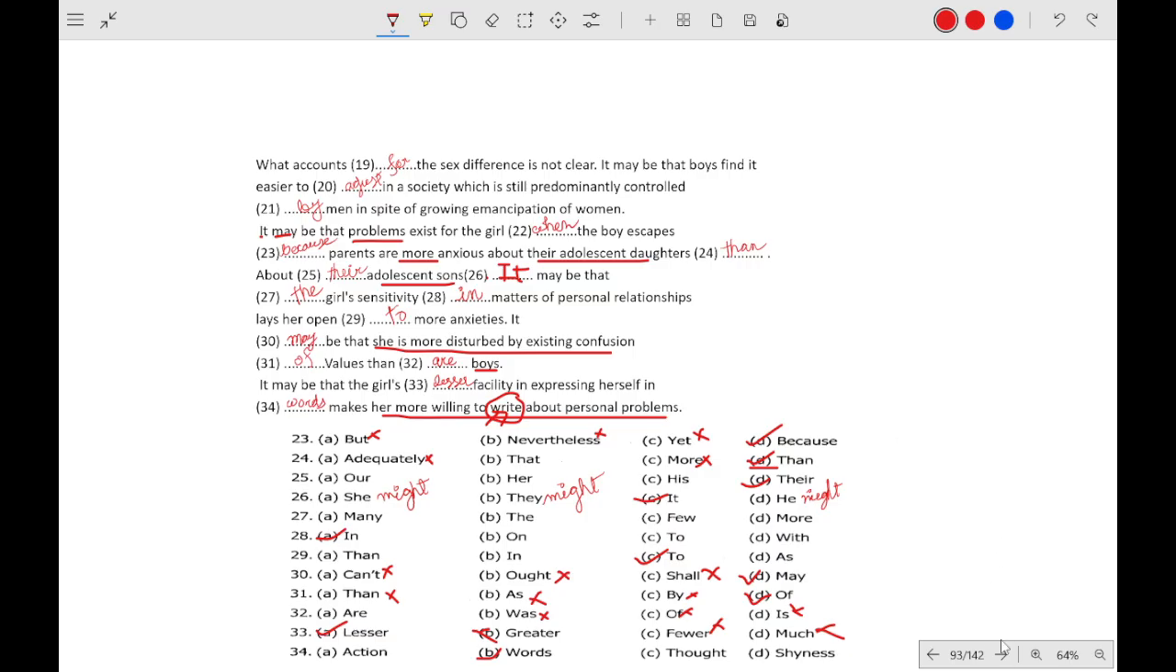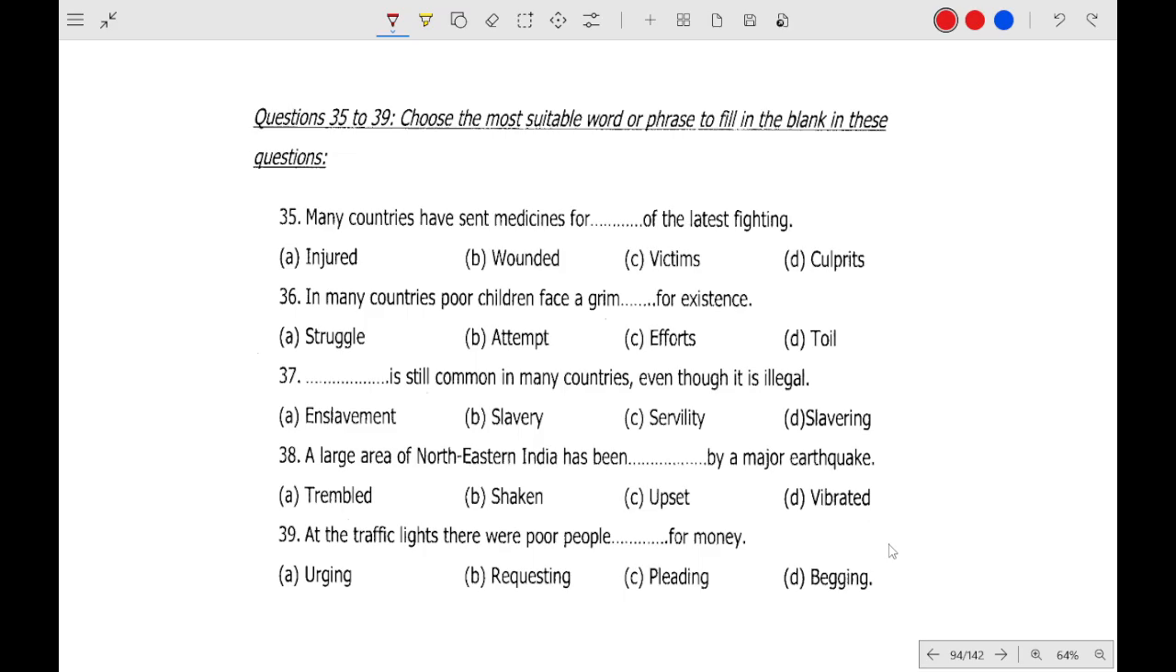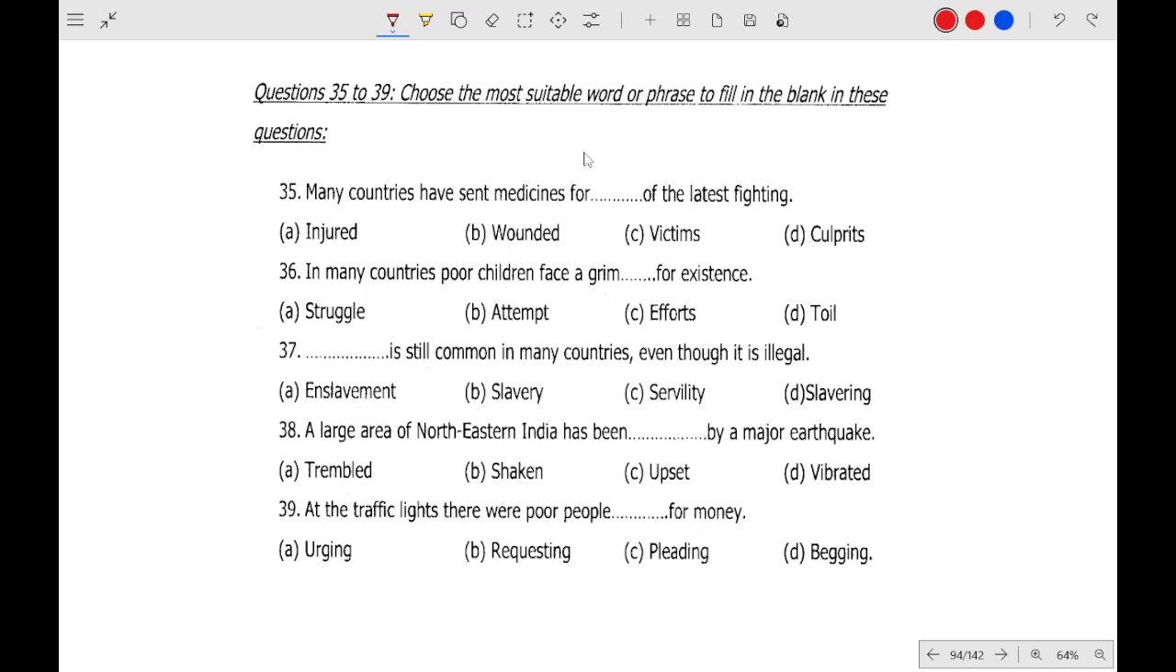Okay, moving on to next question. Choose the most suitable word. So you have to find the most suitable word. You have to be very careful regarding this type of questions. So how many countries have sent medicines for dash of the latest fighting? Okay, so injured and wounded sound almost same. So if this one is correct, this one should also be correct. And culprits, we do not send medicine for the culprits, so the correct option is victims.